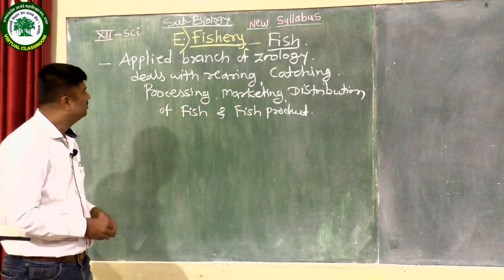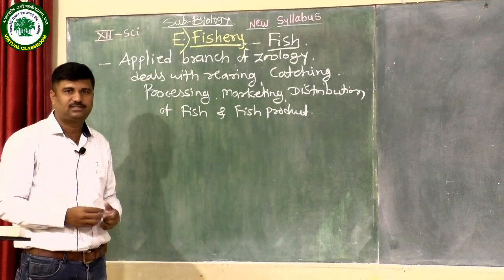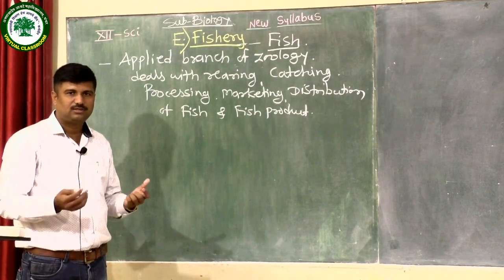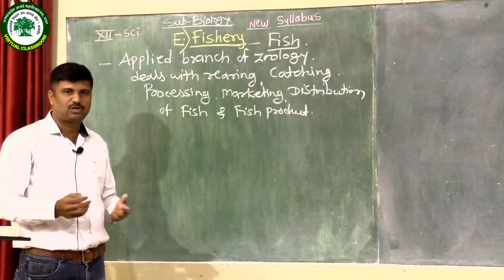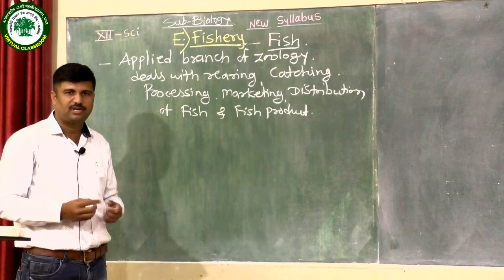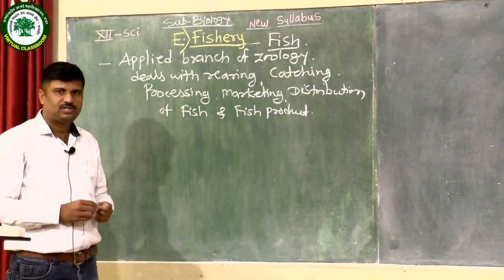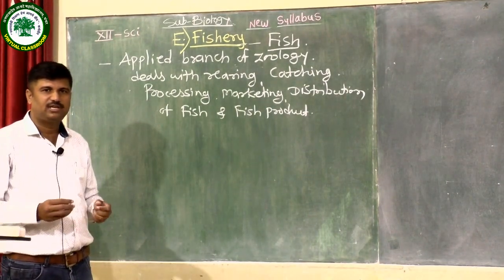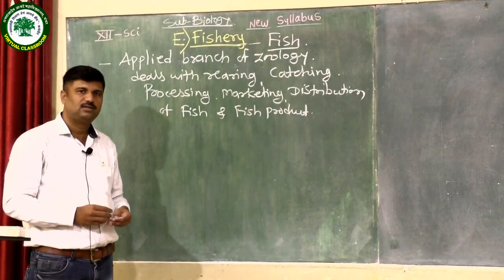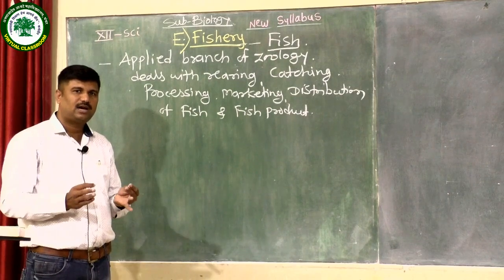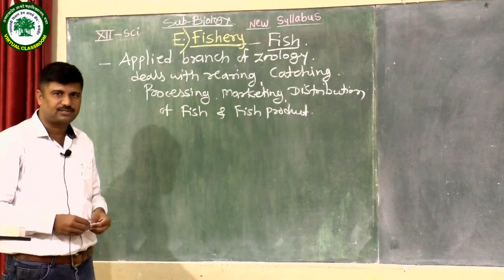In today's lecture we are discussing the variety of fishes, the different species which can be used for commercial production with the help of this fishery. The fishermen are present in our villages near the coastal line. They are working in fishery industries or fishery farms.